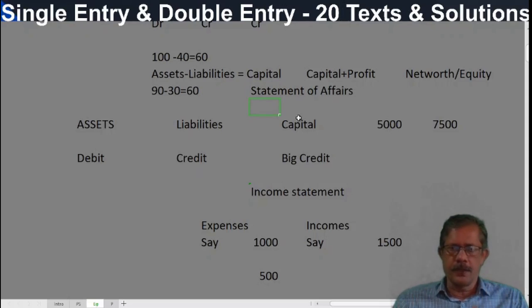Assets are shown on the asset side and liabilities are shown on the other side. The balancing figure is taken out as capital in the beginning. And we have to prepare another statement of affairs at the end of the period. Then closing capital is calculated. The difference between opening capital and closing capital will be treated as what? Profit. It will be exactly equal to the profit and loss account balance shown as per the profit and loss account or income statement.